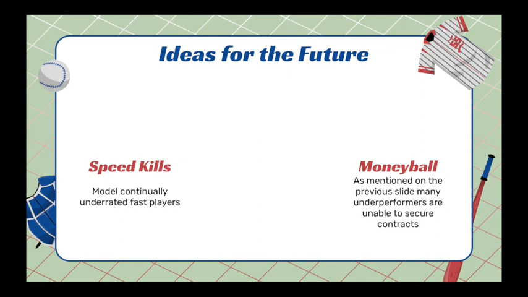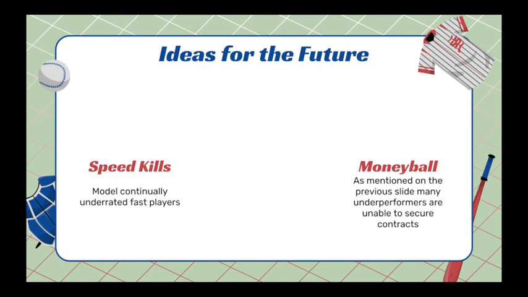So obviously, with this model, we couldn't do everything we wanted. One thing that I found in the data was that the model was continually underrating particularly fast players, such as Byron Buxton and Ronald Acuna Jr. Speed is a very important part of baseball. It allows you to gain an extra base on a hit or leg out an infield single, and our model was not able to account for this because of the limited availability of speed stats that could be considered peripherals that we could use to analyze the ability of a player to have a high slugging percentage.